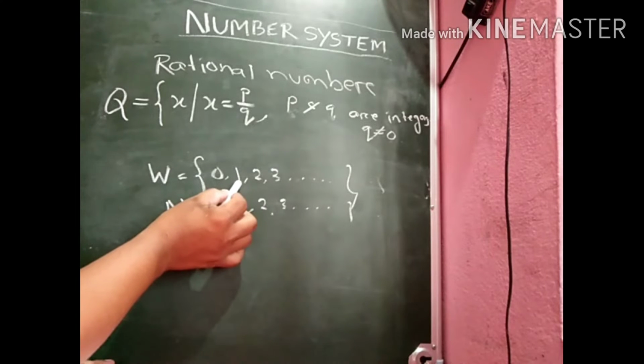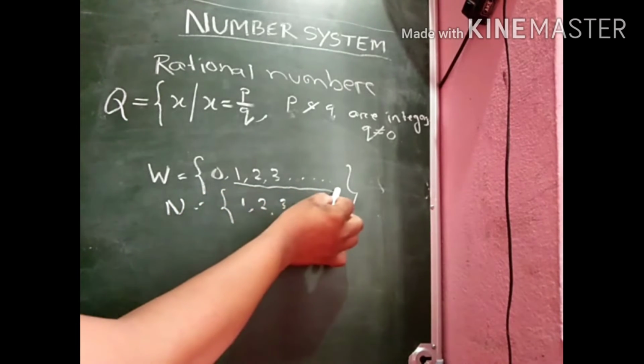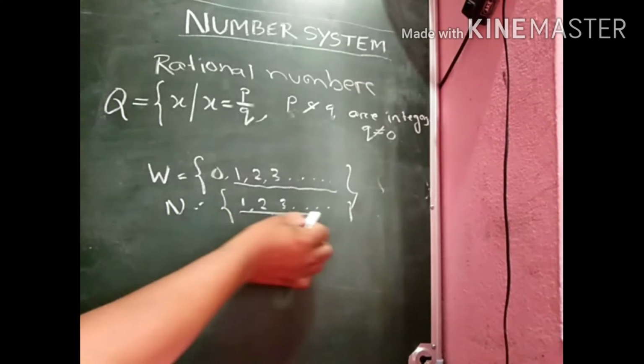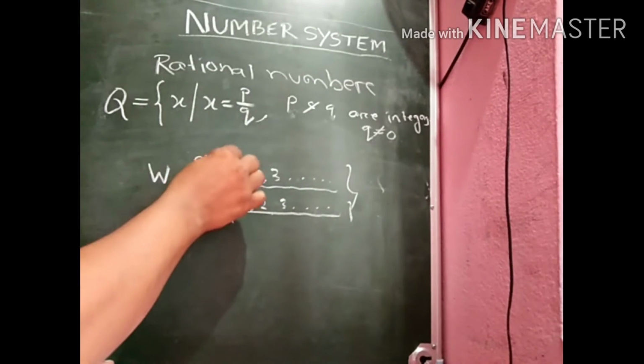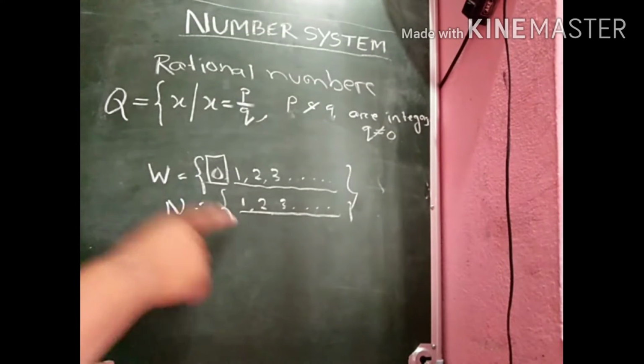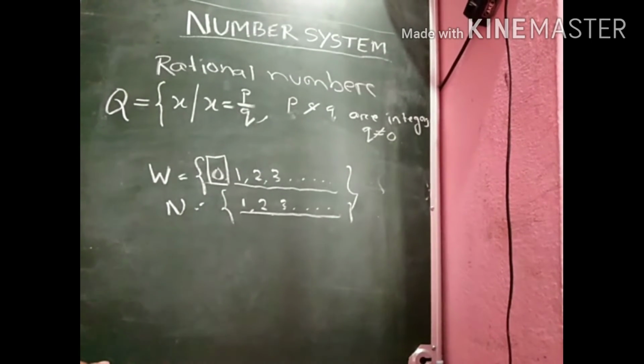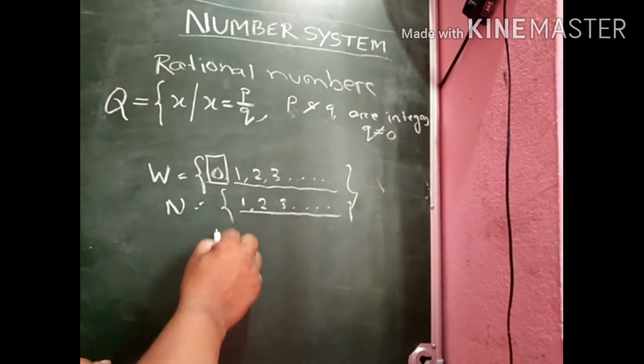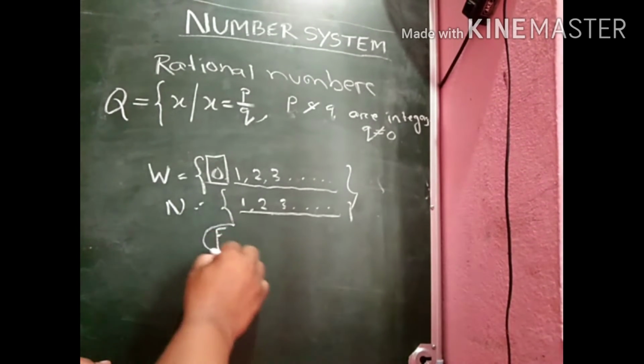Here you can clearly see all the whole numbers are not natural numbers, because in the whole number set there is 0, but the natural number set does not contain 0. So the answer of the first question is false.